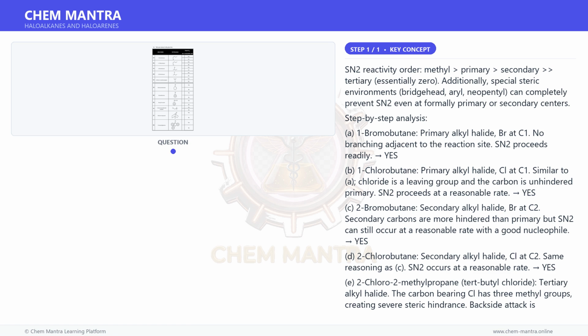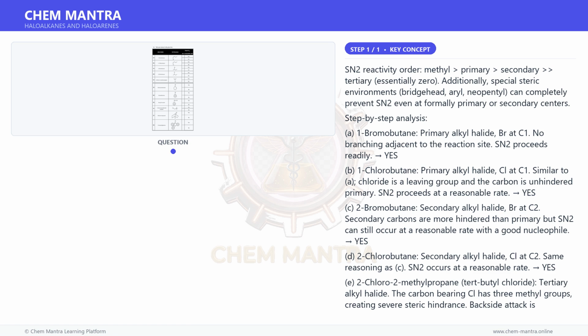The C-Br bond is part of the aromatic ring. The carbon is sp2 hybridized. Backside attack is geometrically impossible for SN2. The ring blocks the back lobe. No. H. Benzyl bromide, primary benzylic carbon, Ph-CH2Br.